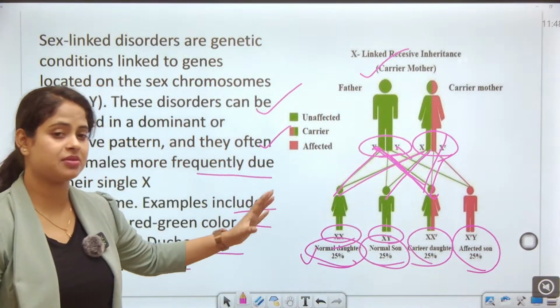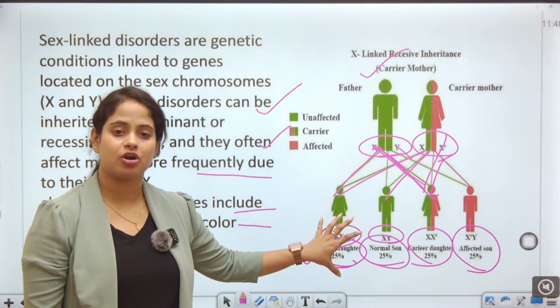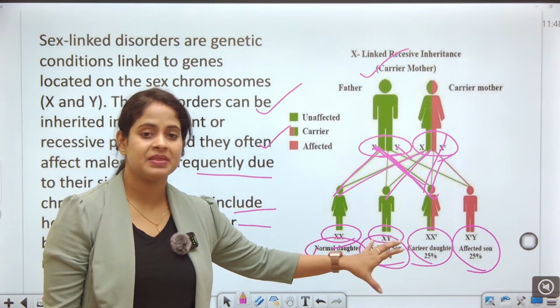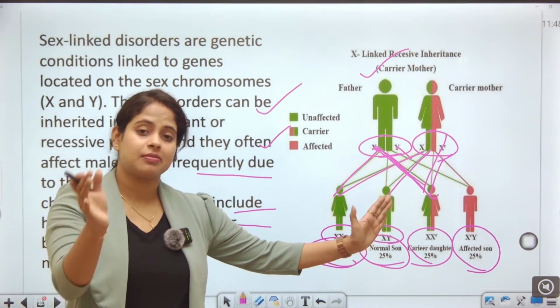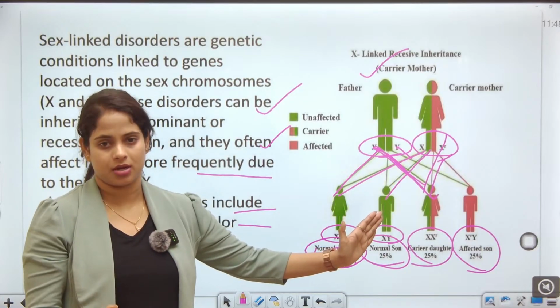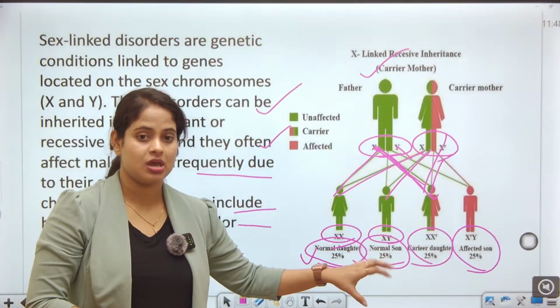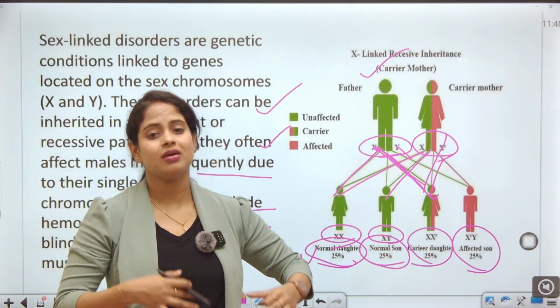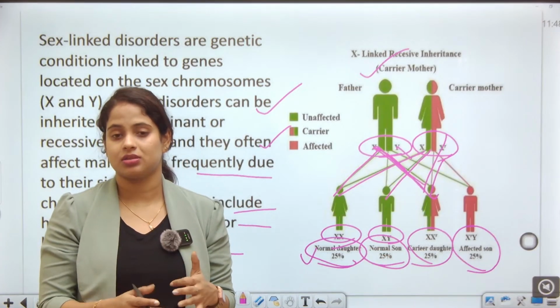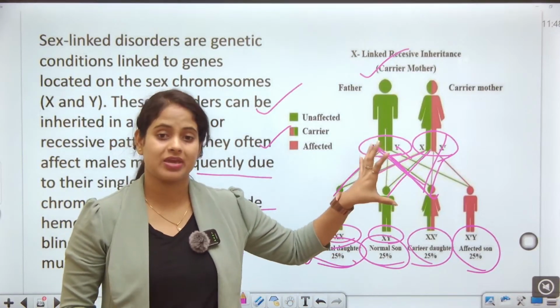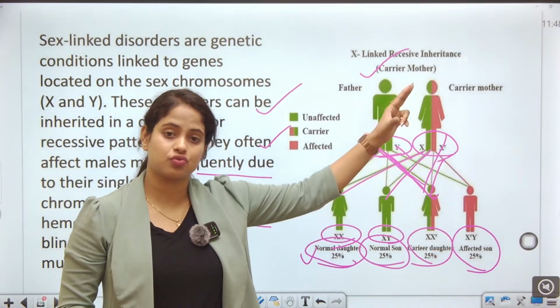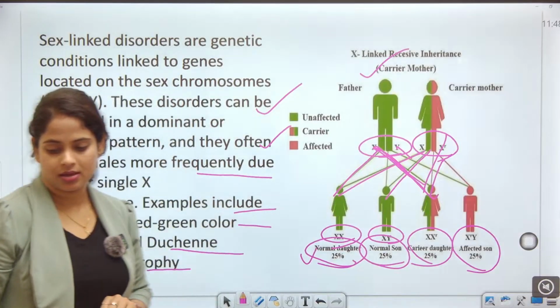That means guys, first the normal daughter comes, then the normal son comes, then the daughter that may be carrier or may be normal. Okay, but the carrier chance is 25%, but there is a full chance of the male being affected, the full chance of having an affected son, due to the gamete formation.